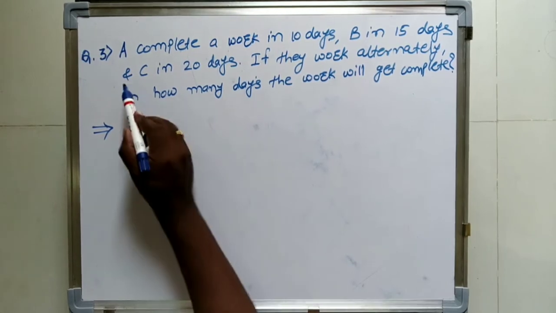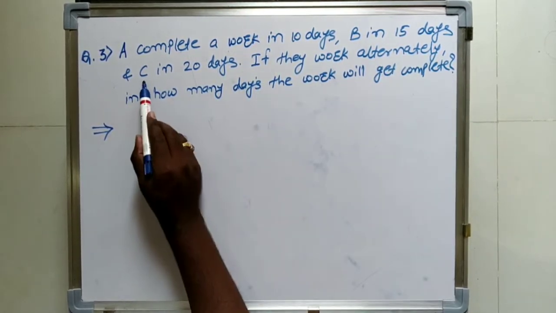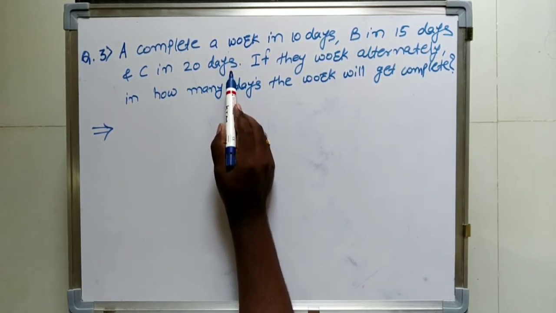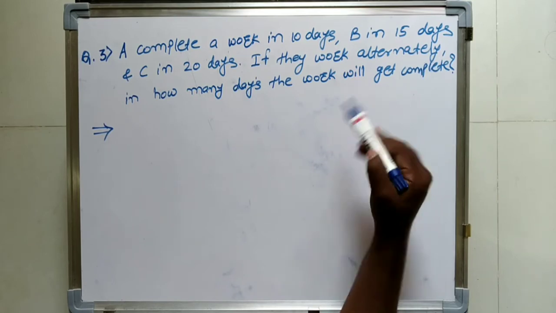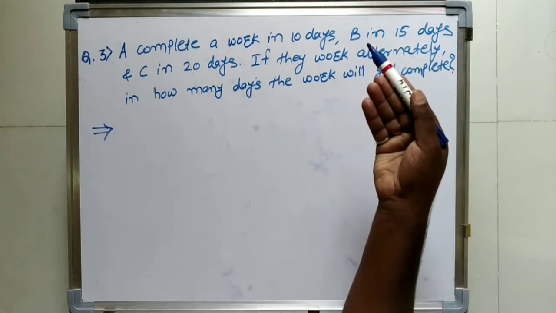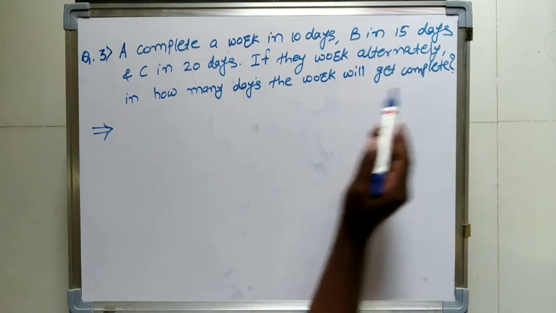Now question number 3: A completes a work in 10 days, B in 15 days and C completes the same work in 20 days. If they work alternately, A then B then C, and after that A will work on the 4th day, in how many days will the work get completed?